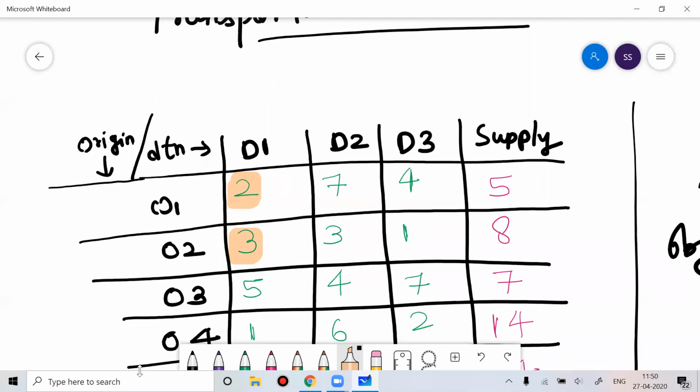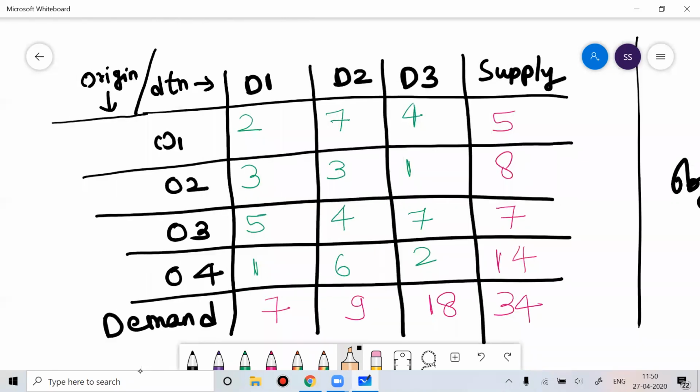So this problem is about how you can transport the product to these destinations, where for every origin they've given the total supply. For origin 1, the total supply is 5. For origin 2, the total supply is 8. For origin 3, it is 7. For origin 4, the total supply is 14. Probably the 7, 9 and so on are the total demand you can have in a day or month.